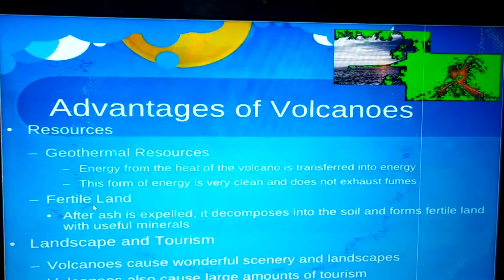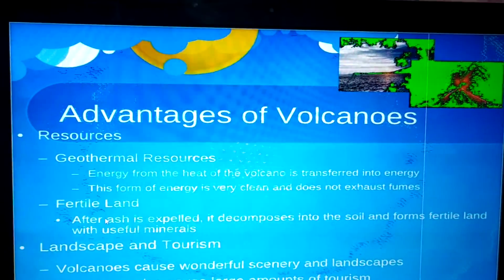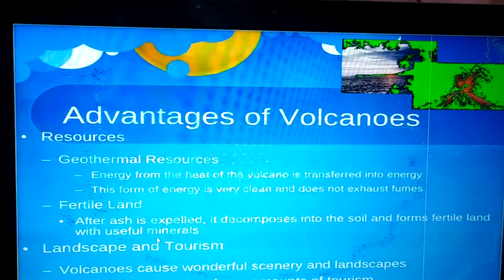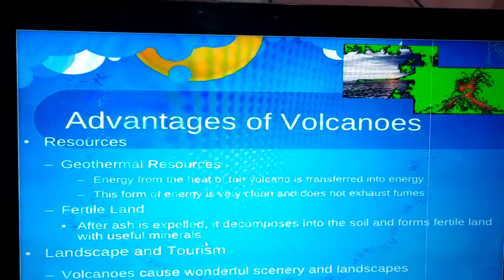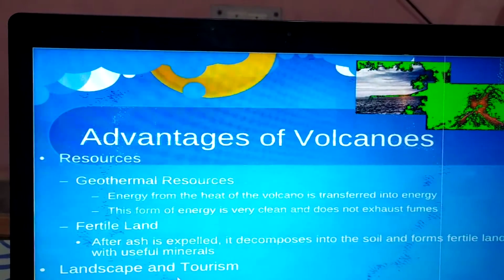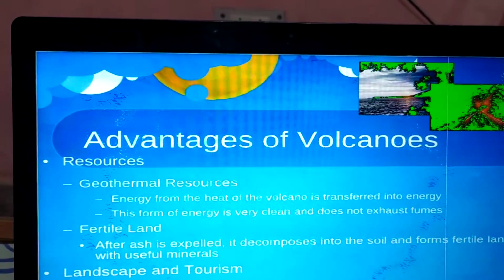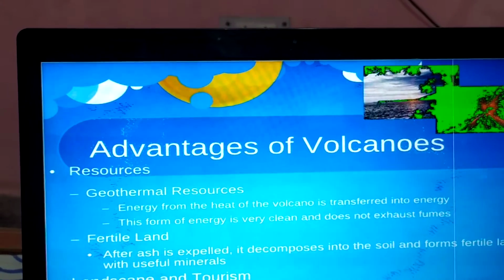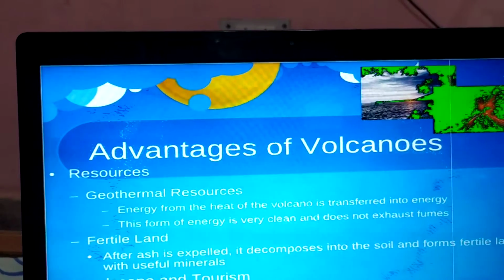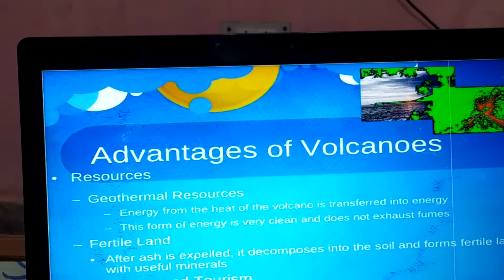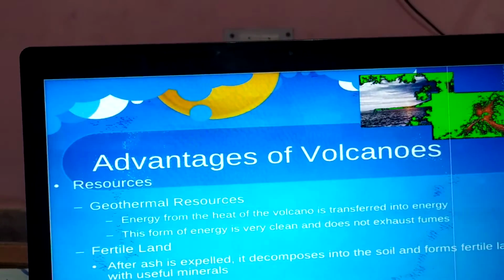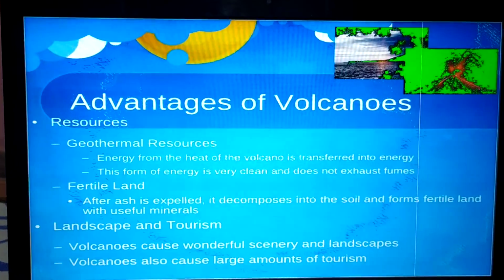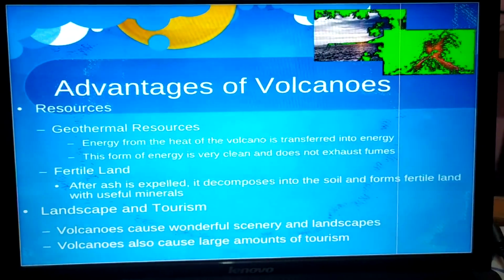Because of lava, fertile land is formed, for example the Deccan Plateau. Landscapes are produced which attract tourism. Volcanoes cause wonderful scenery and landscapes, and also cause a large amount of tourism. Volcanoes, as I've shown in the picture also, result in the formation of crater lakes. Crater lakes attract tourism.